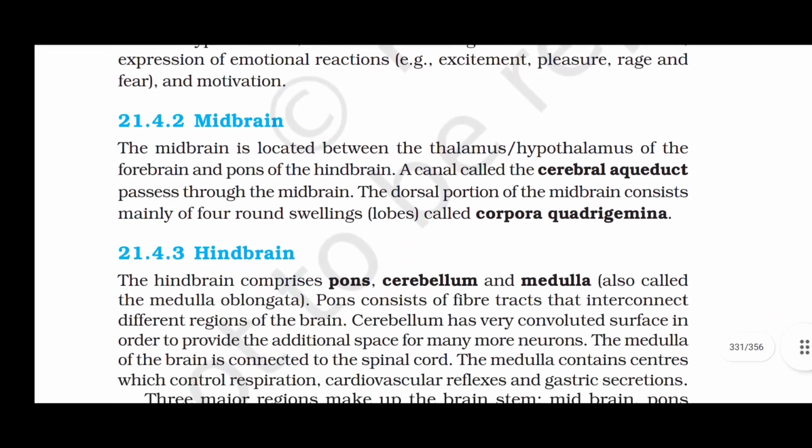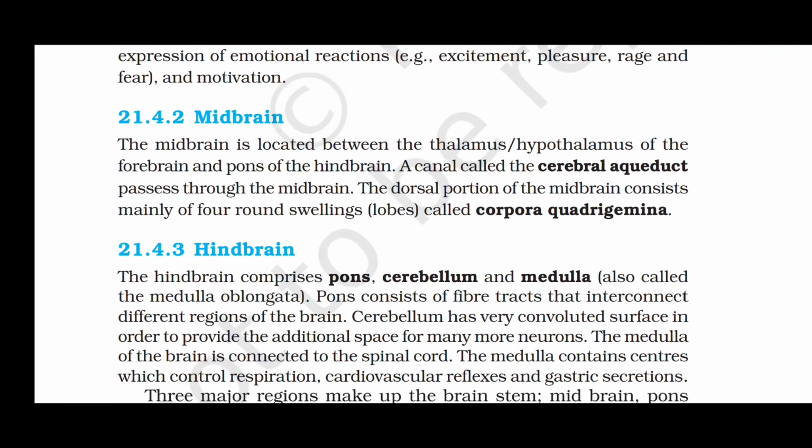Midbrain. The midbrain is located between the thalamus or hypothalamus of the forebrain and pons of the hindbrain. A canal called the cerebral aqueduct passes through the midbrain. The dorsal portion of the midbrain consists mainly of four round swelling lobes called corpora quadrigemina.